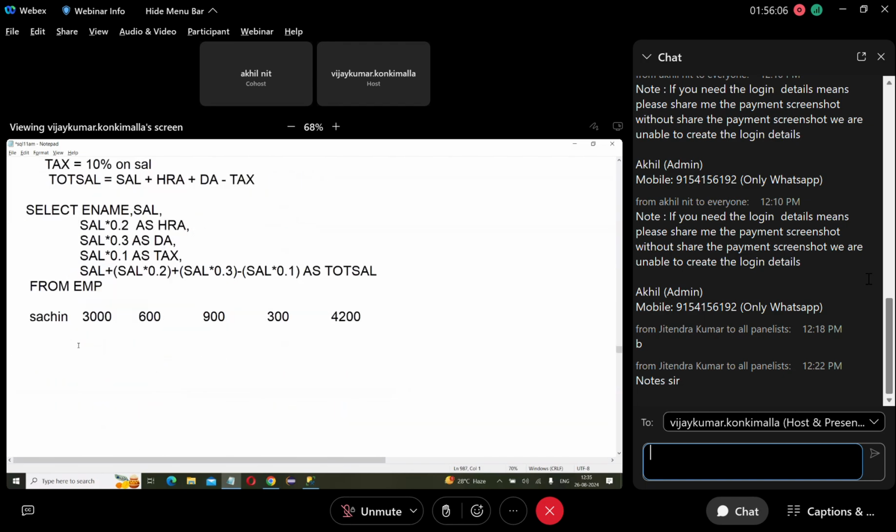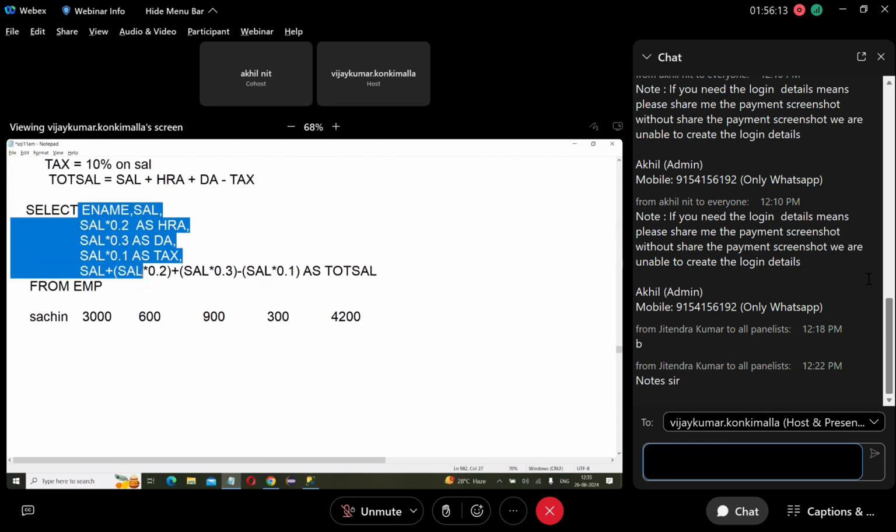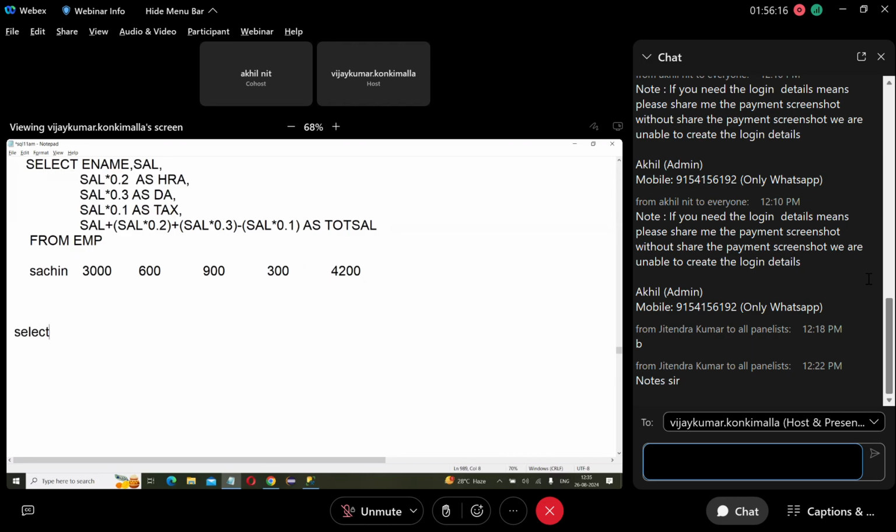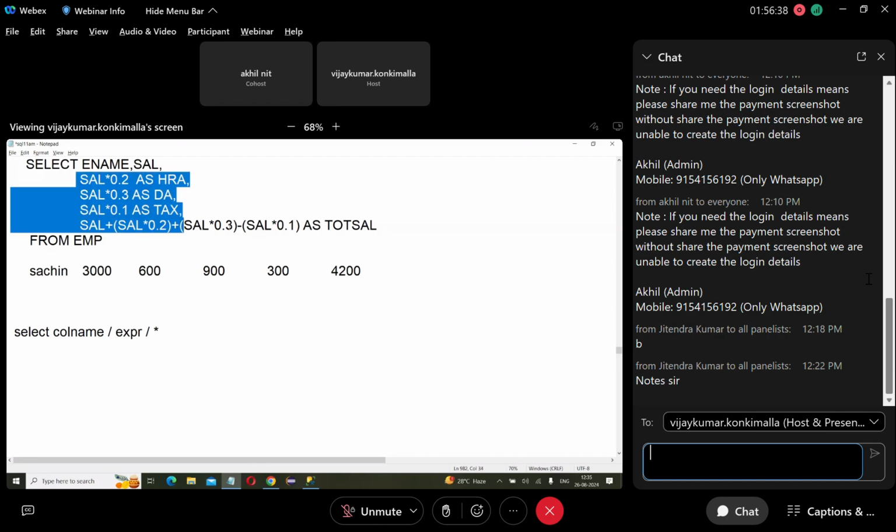So here, what do we write in select? Column names or expressions or star. What are these expressions called?